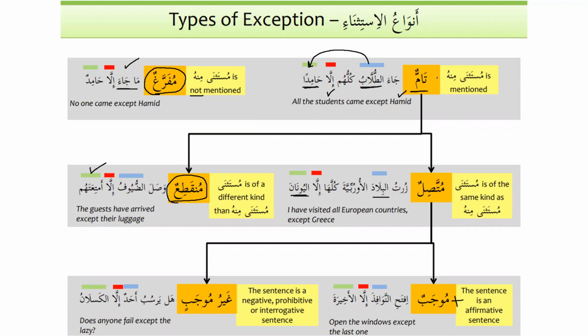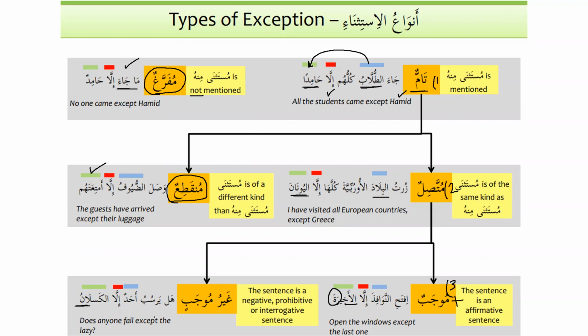So when these 3 conditions are met, when the speech is tamun, number 2, it is muttasilun, and number 3, it is mujabun, then the noun after illa will be mansub. So when mustathna is munqati'un, or when the noun comes after illa and it is disconnected, it will be mansub. And when it is tamun, muttasilun, and mujabun, then the noun that comes after illa will also be mansub. Ghayru mujabin, the sentence will be negative, or it will be prohibitive or interrogative. And ghayru mujabin, most of the time it is marfu, as we can see over here.